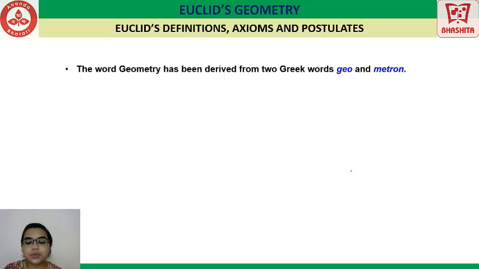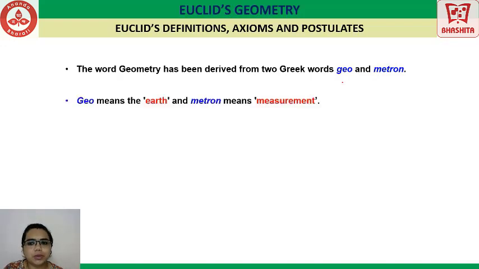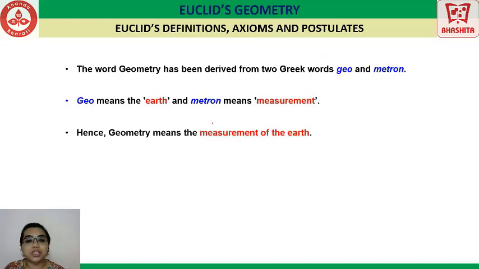The word geometry has been derived from the Greek words geo and metron. Geo means earth. Metron is a Greek word for measurement. So, earth and measurement, which means geometry is nothing but the measurement of earth. This is a branch of mathematics which is used for measuring earth. In that we include different types of shapes and everything also. Euclid's geometry is one of the most ancient types of geometry which has been studied.